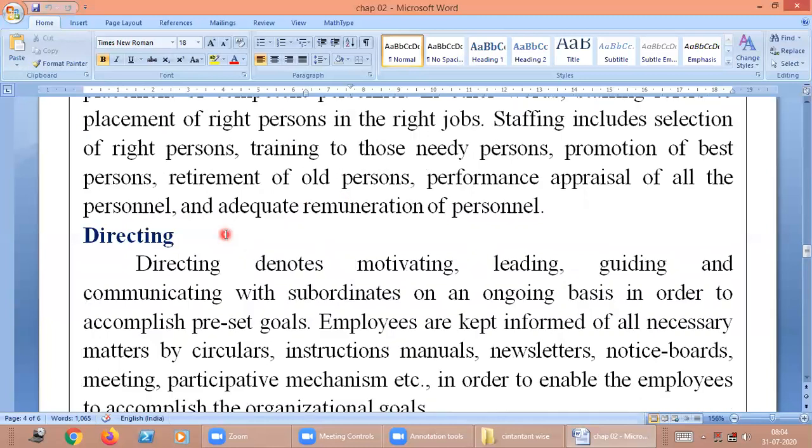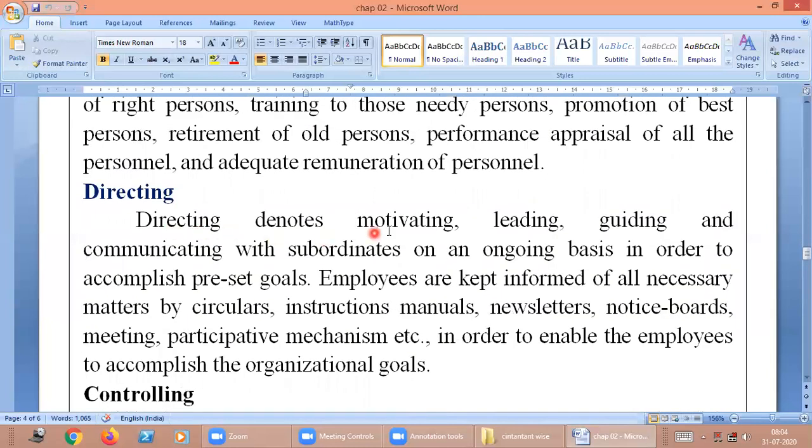Next, directing. Directing denotes motivating, leading, guiding, and communicating with a subordinate on a one-to-one basis in order to accomplish a preset goal. Employees are kept informed of all the necessary matters by circulars, instruction manuals, newsletters, notice boards, meetings and participation, etc., in order to enable the employees to accomplish the organization goal. That is directing, which means we have to direct upon the goals.